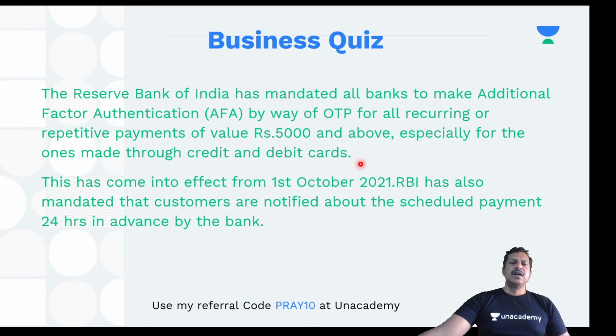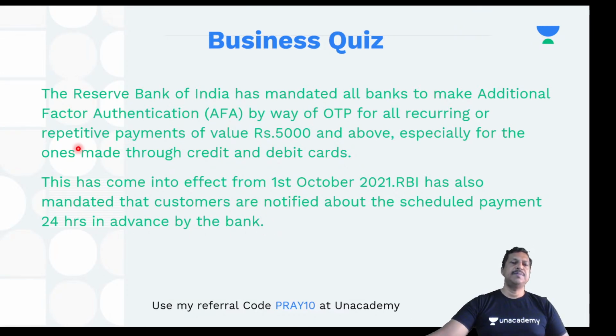Okay. Now, this actually started from 1st October 2021. This has come into effect from 1st October 2021. Right. And then there's another feature also being told over here: RBI has also mandated that customers are notified about the scheduled payment 24 hours in advance by the bank.